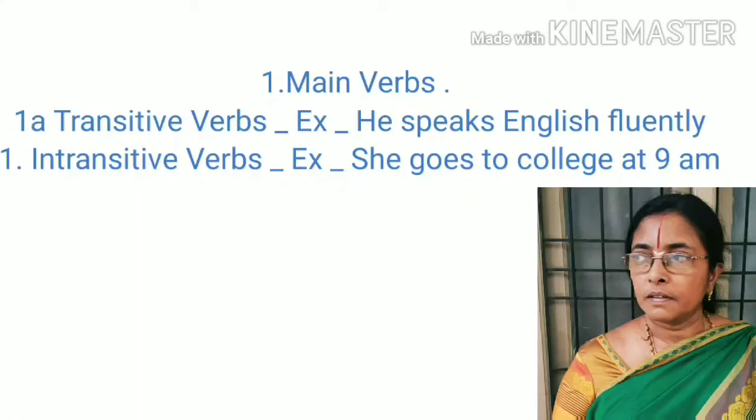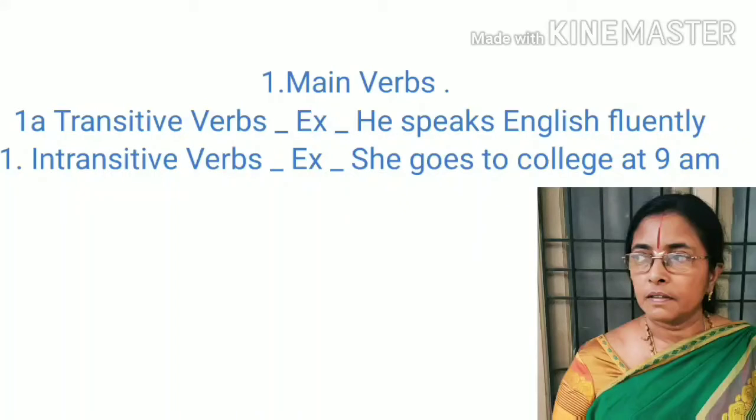So it is object. And what do you observe here? Did we get a direct object there? No. It is followed by a preposition. What is the preposition there? To. So she goes to college. In that sentence, as it doesn't have a direct object, it is an indirect object. College is an indirect object guided by the preposition to.